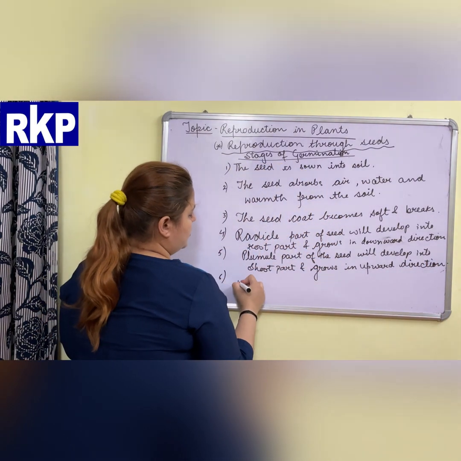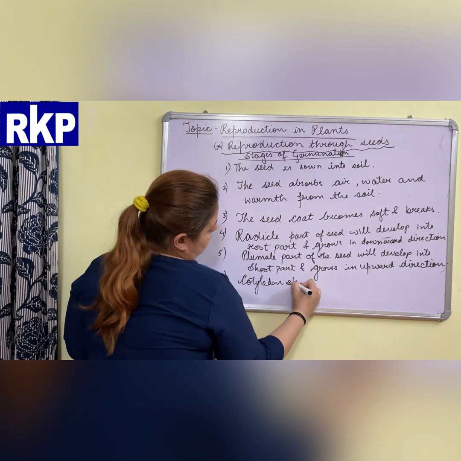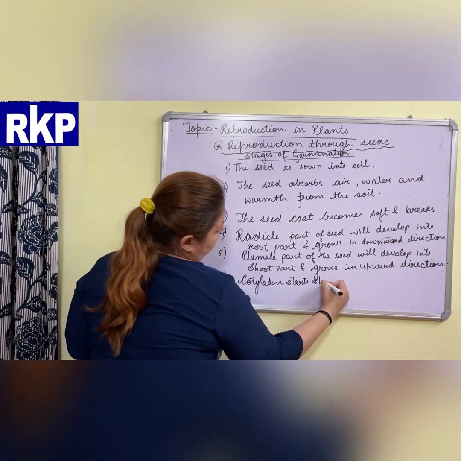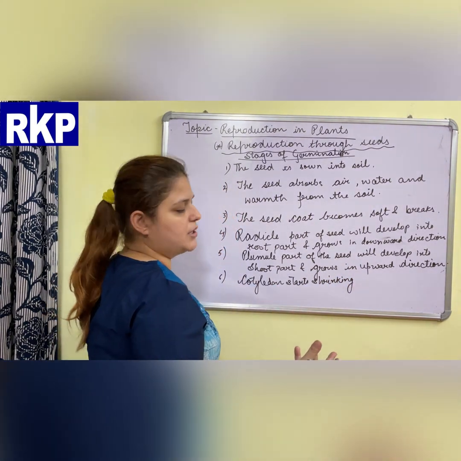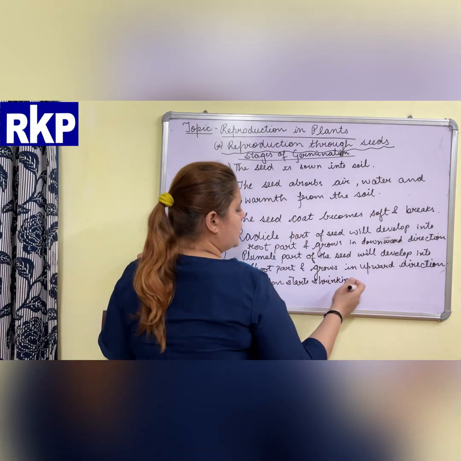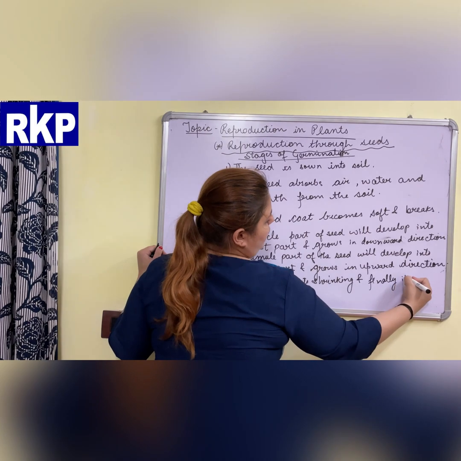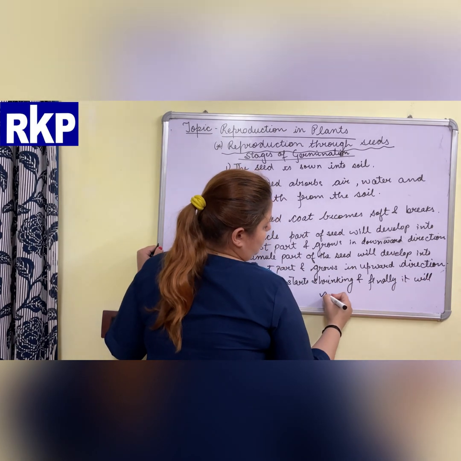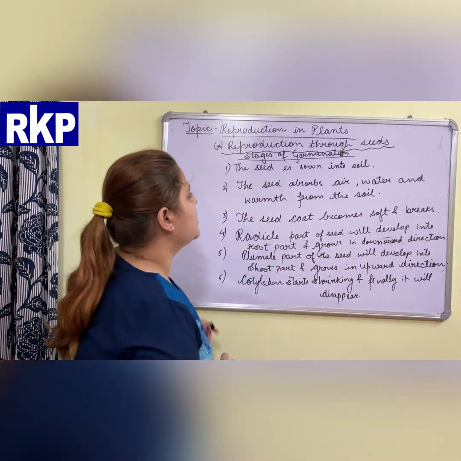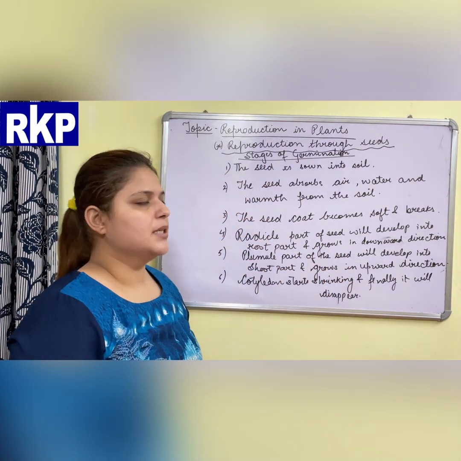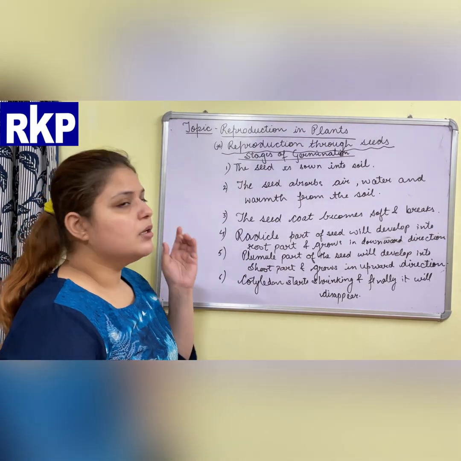And the last is cotyledon starts shrinking, and when cotyledon will start shrinking, the leaf of the plant will start developing. So cotyledon starts shrinking and finally it will disappear. So these are the stages of germination of the seed into a seedling.